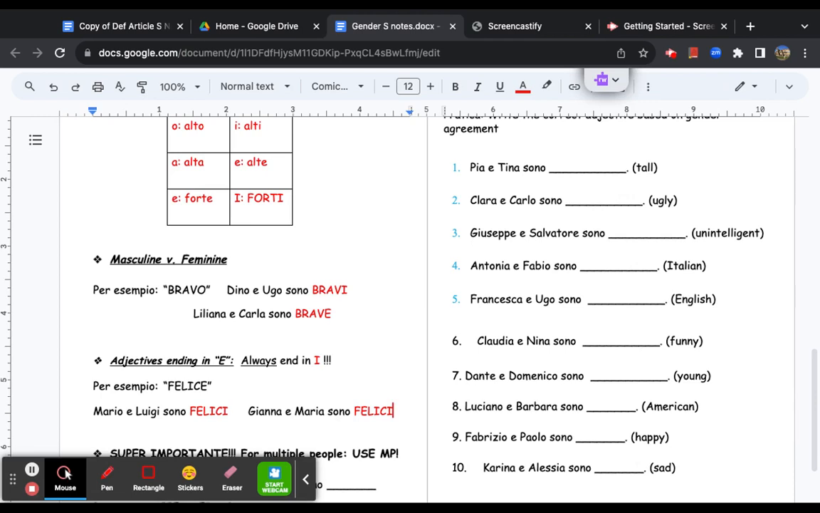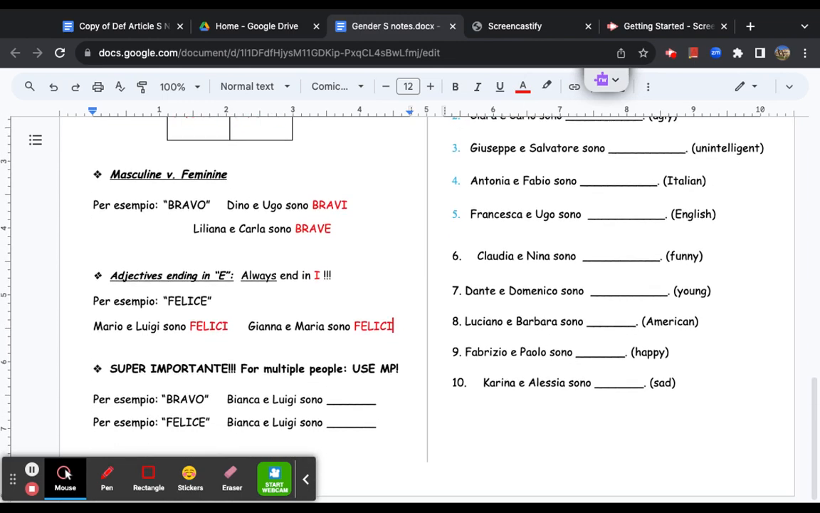Now, even here, if we're talking about a male and a female, again, Mario e Gianna sono felici. It always has to be felici. There's only one way to make it plural. Now, super importante, for multiple people, mixed genders, it's always going to be masculine plural, always.